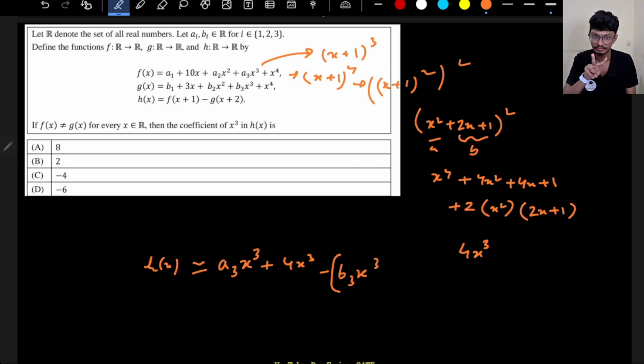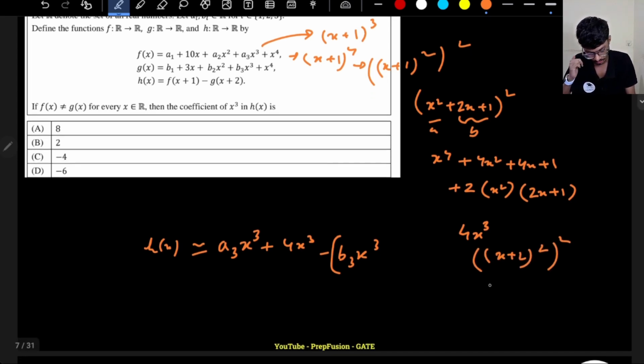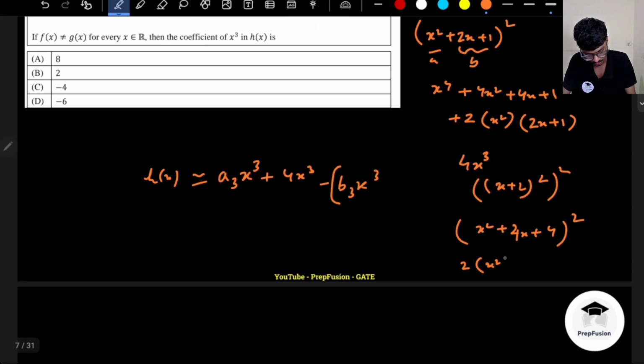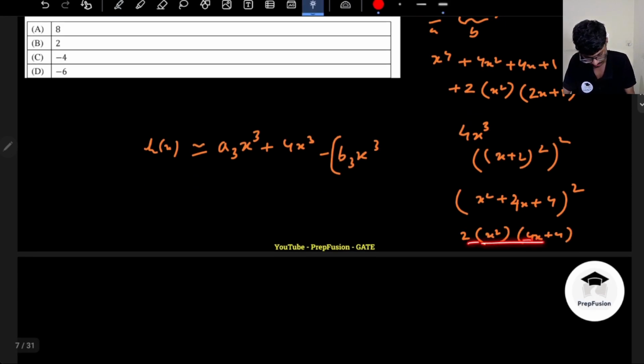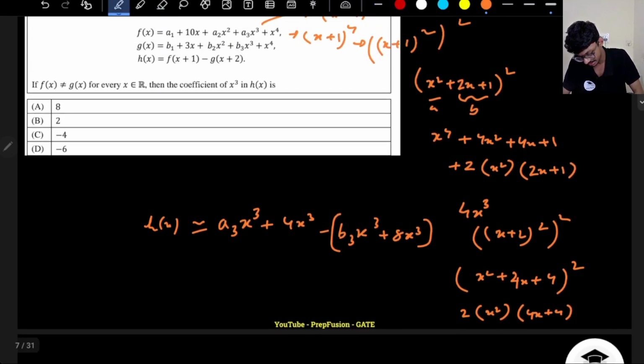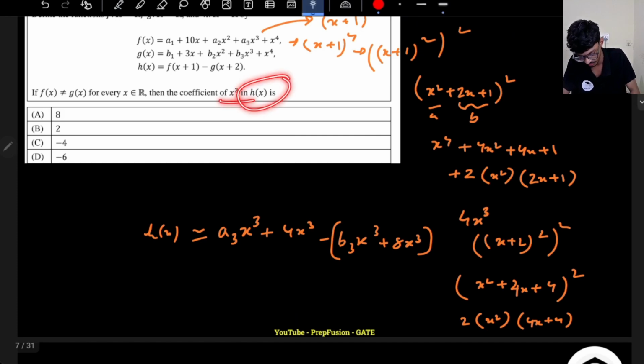Only the 2ab term will yield me the cubic term, right? So this is (x² + 4x + 4) whole squared, that is, (x + 2)² whole squared. If I square this, only the 2ab term will yield the cubic term. So 2 into a into b, that is, x² into 4x plus 4. So only this term, right? 2 into this gives 8x³. So plus 8x³.